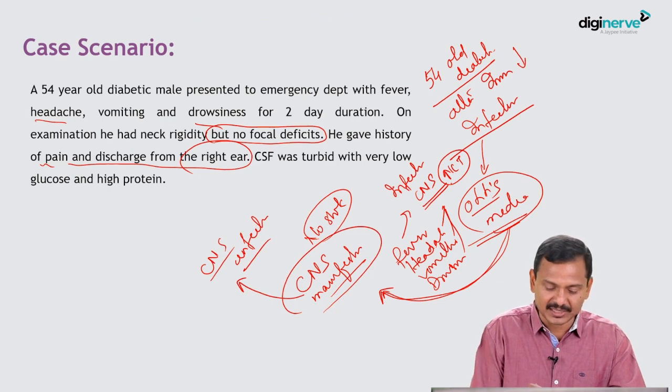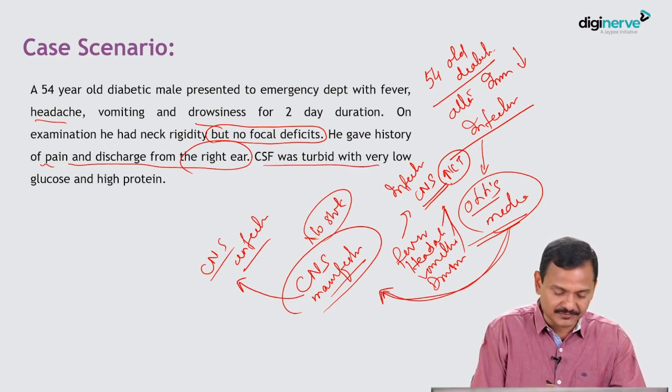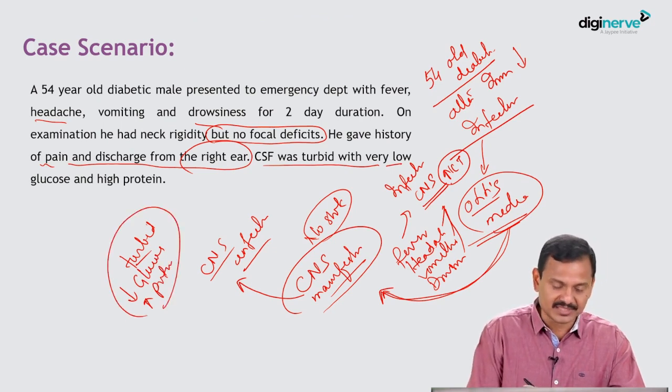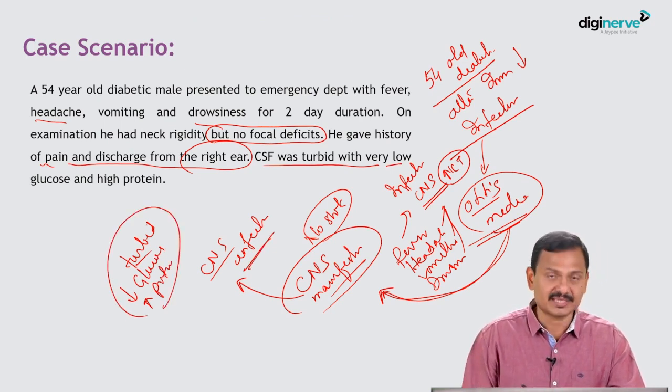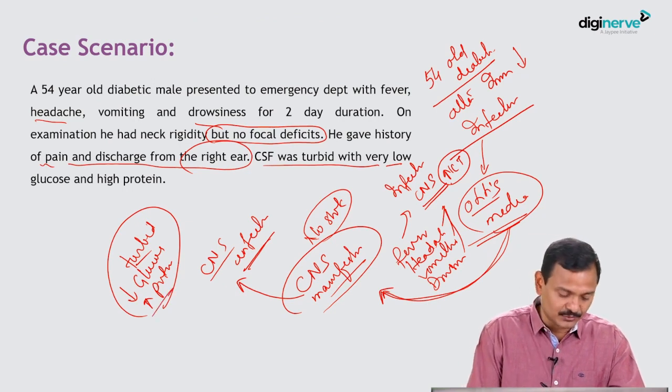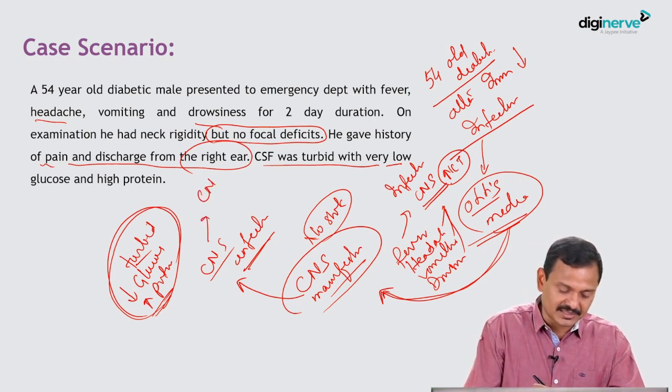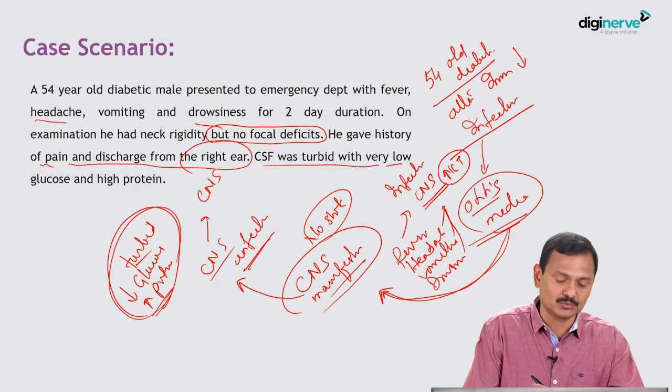And when you analyze, the CSF was turbid, with very low glucose, decreased glucose, and high protein. When you add this CSF analysis to the CNS infection as the baseline, it shows that the patient has a CNS infection, and that is most commonly meningitis.